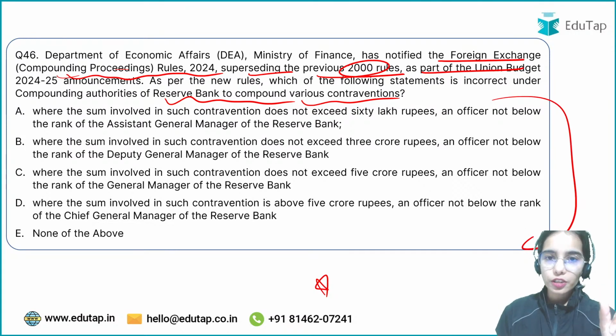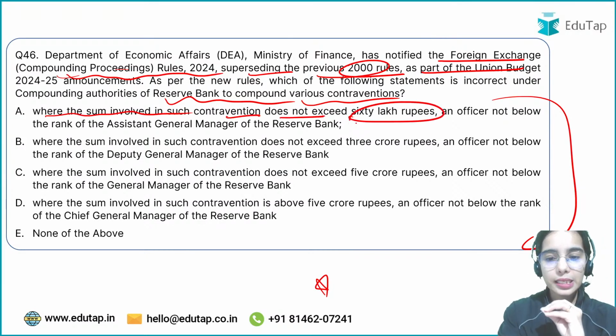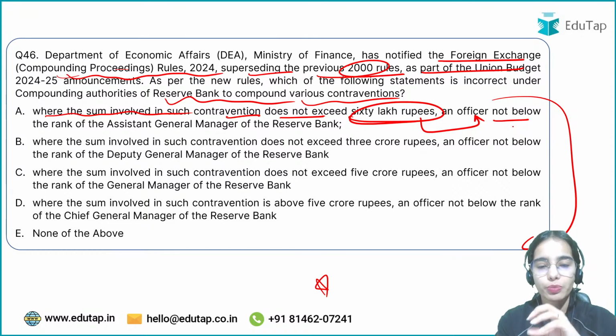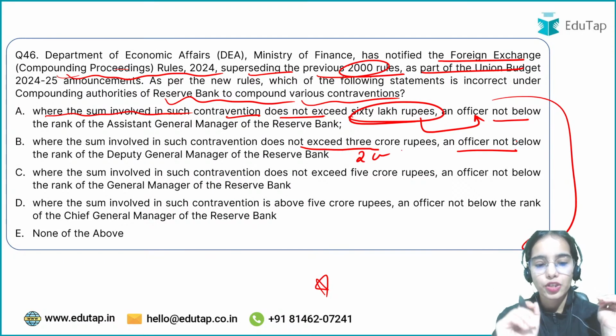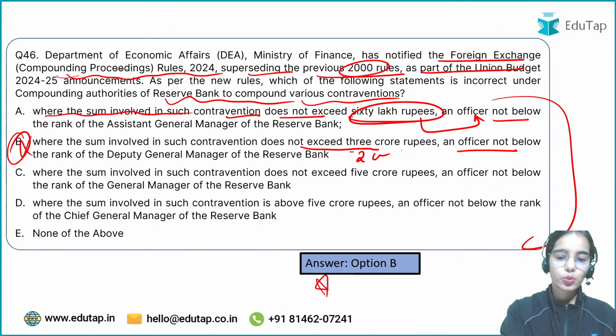The Reserve Bank can compound violations where the sum involved does not exceed 60 lakh rupees, by an officer not below the rank of Assistant General Manager. Where the sum involved does not exceed 2 crore rupees, an officer not below the rank of Deputy General Manager will be chosen. So basically this is wrong. It is 2.5 crores, not 3.